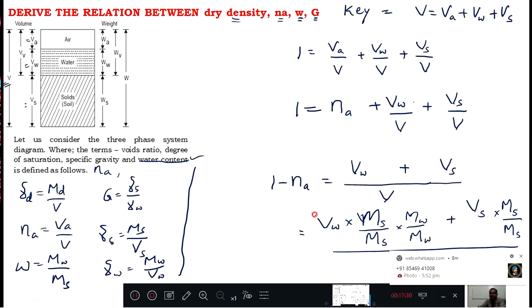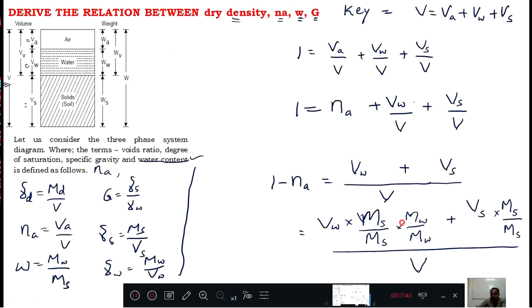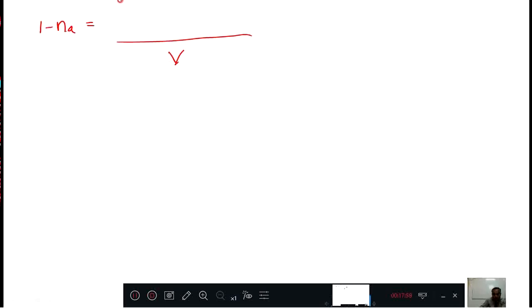Okay, here some space is not there, I will go to there. Unchanged parameters I will write here: 1 minus Na equal to divided by V. This is the unchanged parameter. Now here see, MS by VS. What I do is, this MW and VW is there, no? This MW and this VW means what? 1 by gamma W, right? That I will write here. This is 1 by gamma W.